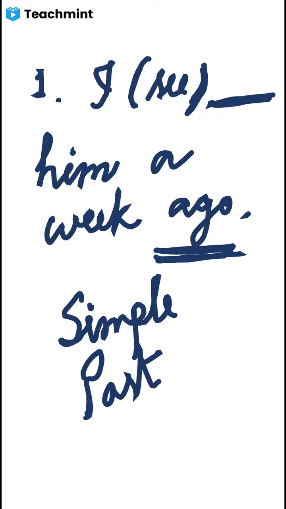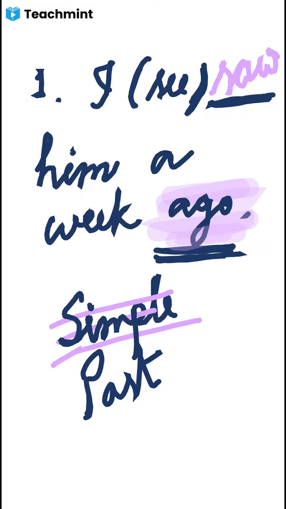Whenever the word ago is there, that means yesterday, ago, last month, or these words, whenever you find these words, you have to use the simple past form. So the simple past form of the verb see is what? Saw. I saw him a week ago. I hope you have understood, because this is in simple past tense.